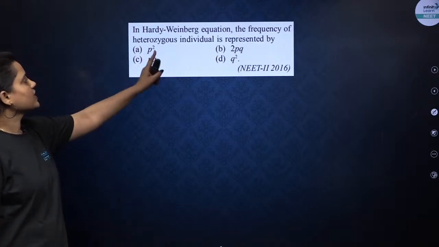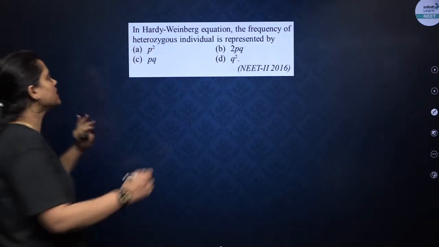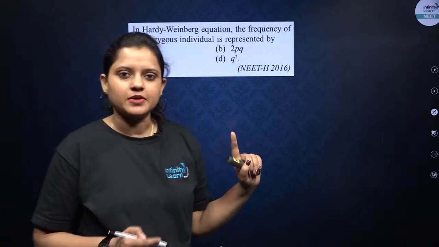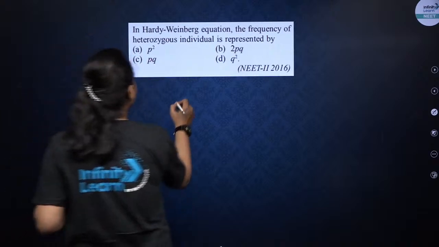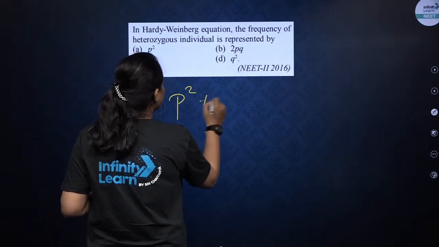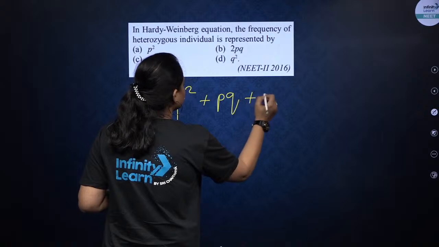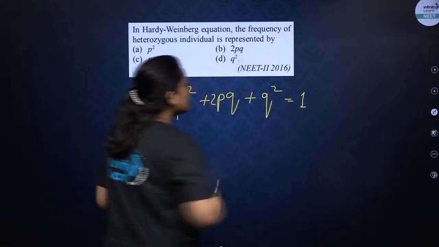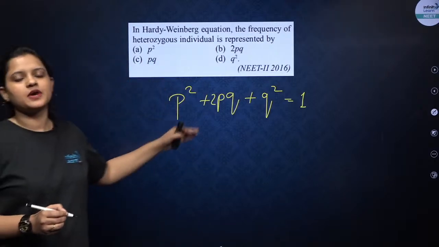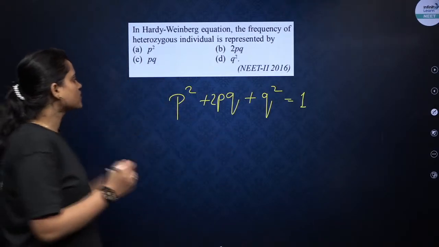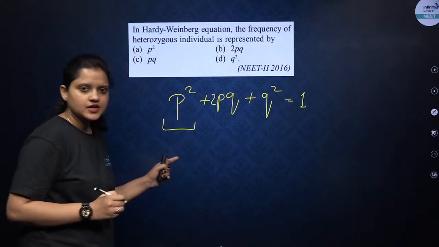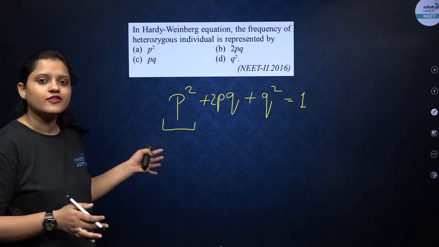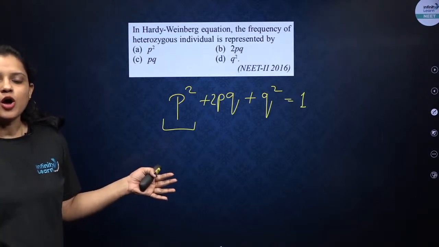In the Hardy-Weinberg equation, the frequency of heterozygous individuals is represented by. So they are talking about Hardy-Weinberg equilibrium. Let's see what is the equation of Hardy-Weinberg equilibrium. p square plus 2pq plus q square is equal to 1. Now this is our equation of the Hardy-Weinberg principle, right? Now the p square here, what is this p square? p square is showing us the frequency of homozygous dominant individuals.